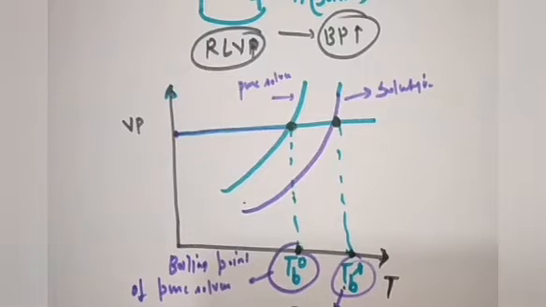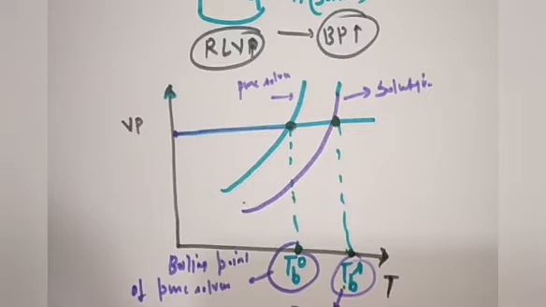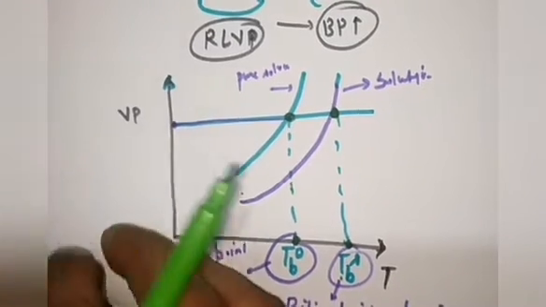Because you are going to add a non-volatile solute. Okay, and non-volatile solute used to decrease the vapor pressure of the pure solvent. That's why the boiling point of the solution will get increased. Okay, and the boiling point of pure solvent, I am just assuming it as T0B, and the boiling point of the solution after addition of non-volatile solute in the pure solvent, that is TB apostrophe S. Okay, now I am just going to derive a correlation between the elevation in boiling point versus molality. Okay, so understand this thing.